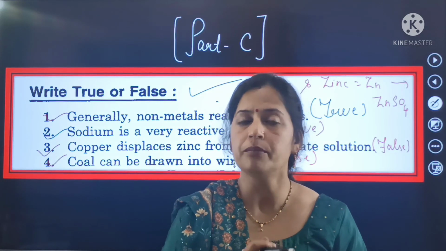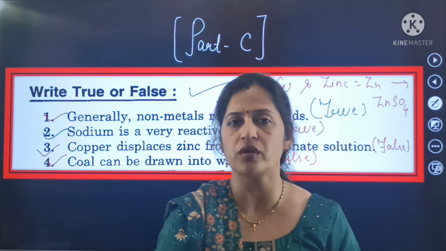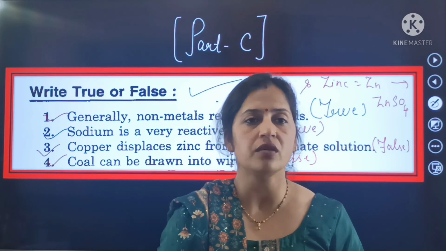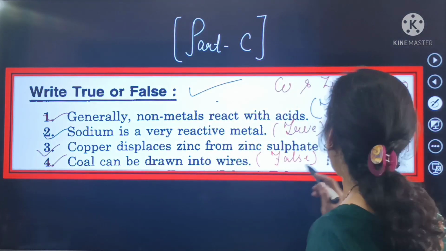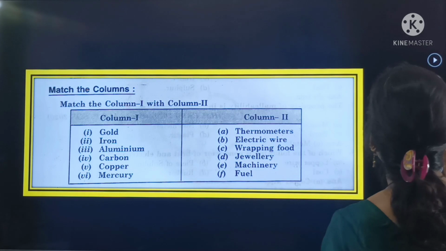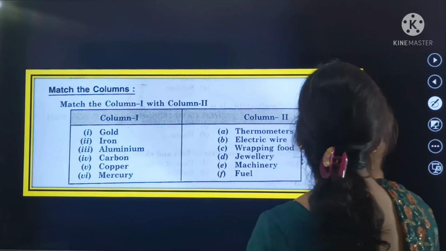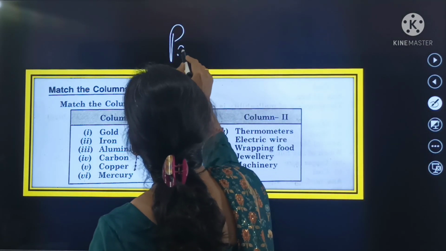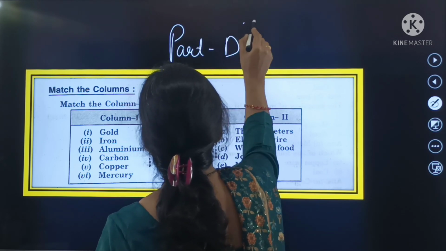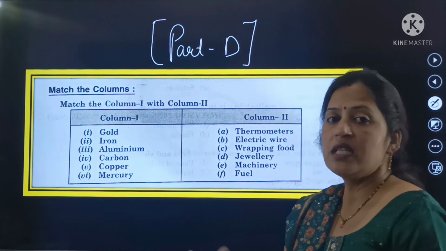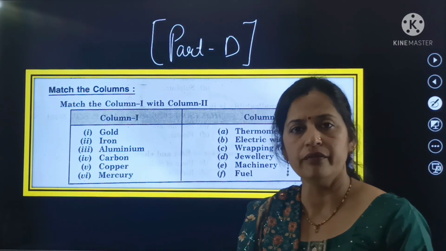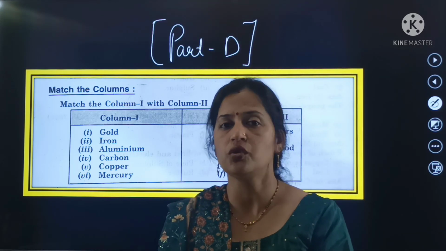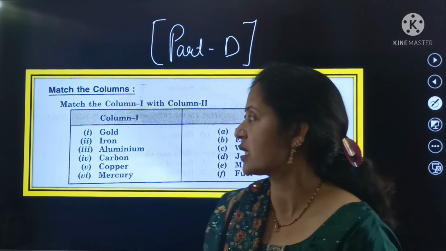Part A is related with your MCQ questions or objective questions. Part B is related with your fill in the blanks, whereas part C is related with your true or false. Now we shift to the next part, your part D, match column A with column B. In this part D, there are two columns, column 1 and column 2, and you will match column 1 with column 2 with the appropriate or right options.